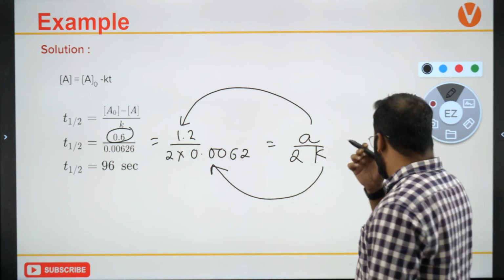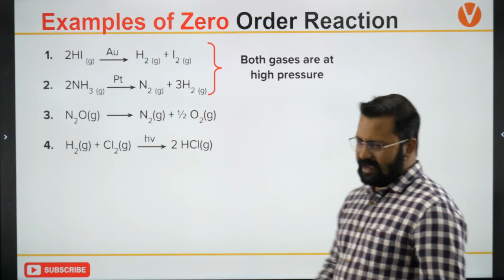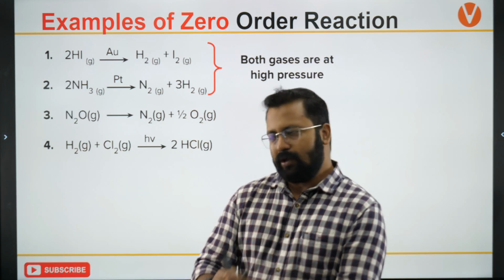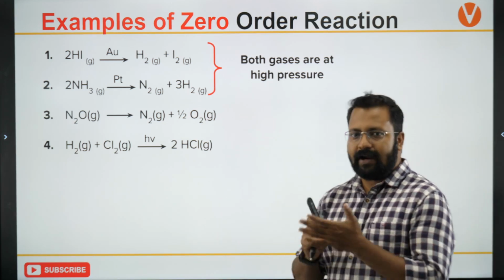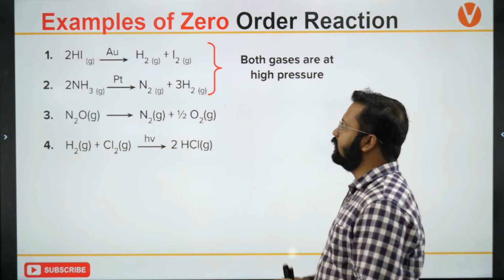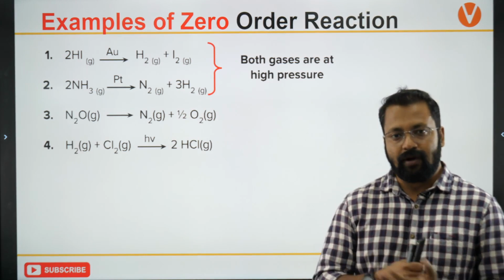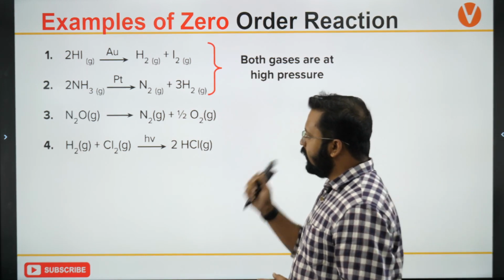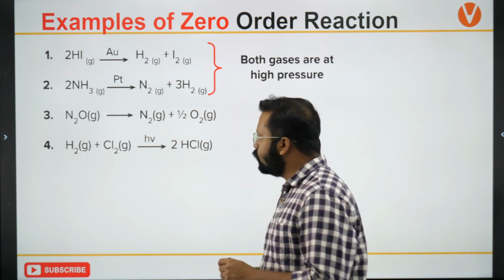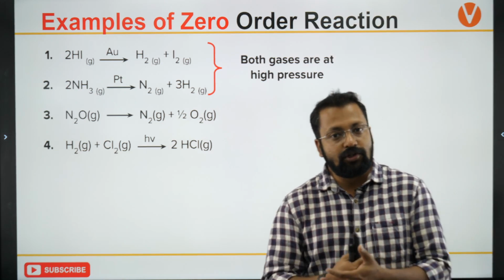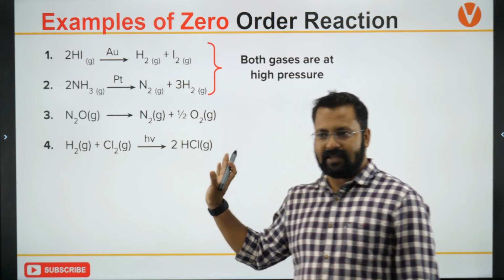Fine. So let's move ahead and talk about the examples of zero order reactions. There are a few examples of zero order reactions that we can remember. The first one is decomposition of hydrogen iodide in presence of gold catalyst, decomposition of ammonia to form nitrogen and hydrogen, decomposition of N2O, nitrous oxide, to form N2 and O2, and combination of hydrogen and chlorine to form HCl in presence of sunlight. This is the most common example.